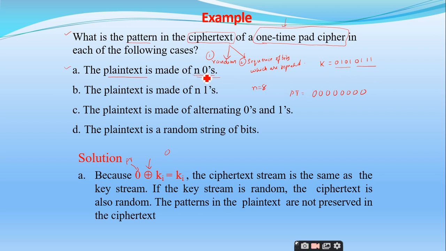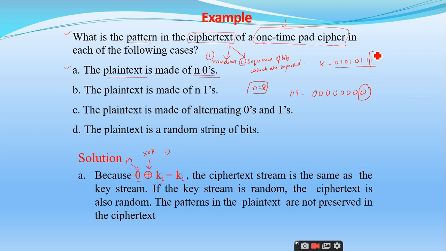Because I have taken the plain text consisting of n zeros, where I have treated n as 8, right? And what is the encryption operation I have taken? This is the XOR operation. So if I take the first bit and the first bit of the key, so what is the least significant bit? This one, right?